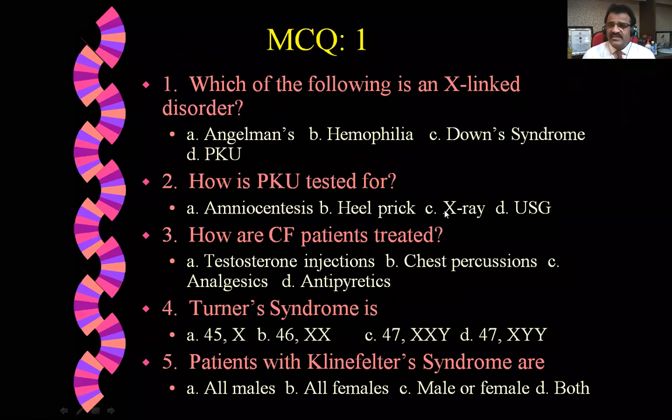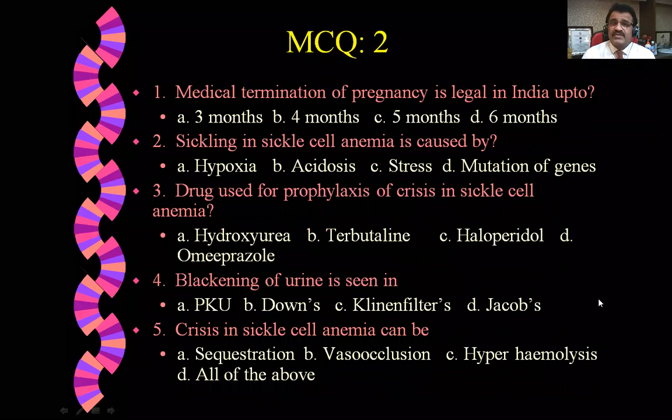In PKU, you have to go for a heel prick. In CF, you have to go for chest percussions. In Turner syndrome, it is 45 X. In patients with Klinefelter, it is all males. Some of the examples I am giving you fast due to time constraint. Medical termination is done within 6 months.